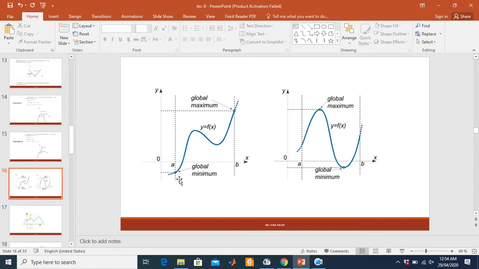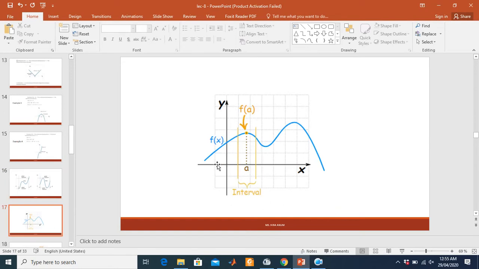And global minima is the point which has the minimum value of the function. Here we have a function y equals f of x. This is the global maxima point, this is the global minima point, because the function is maximum at this point and the function value is minimum at this point.